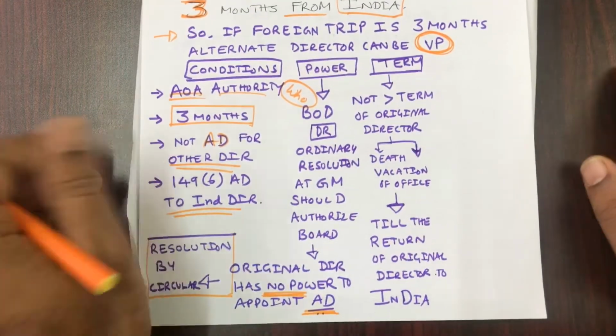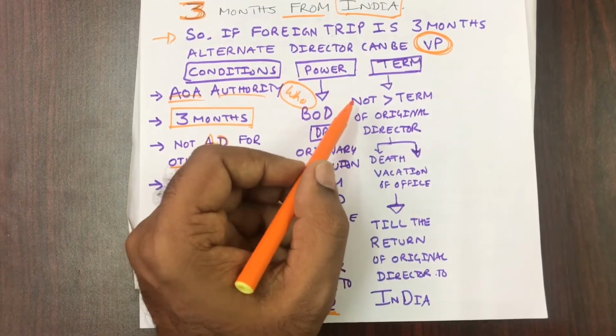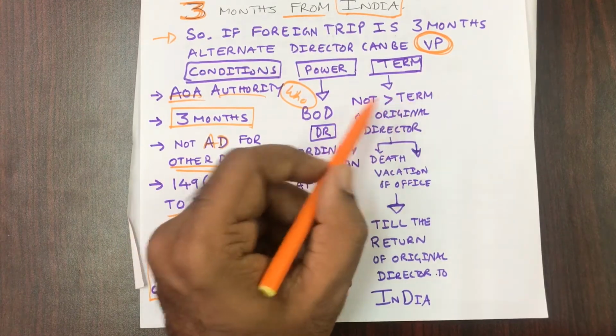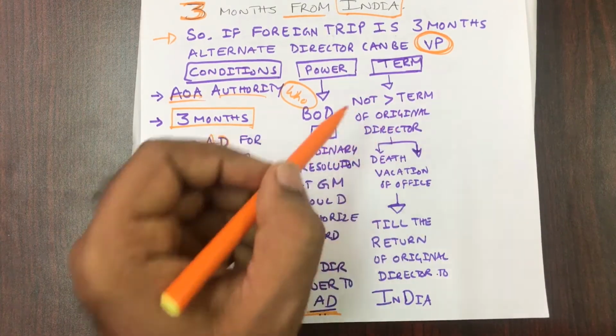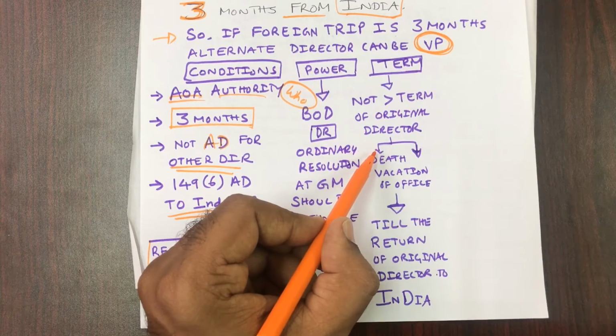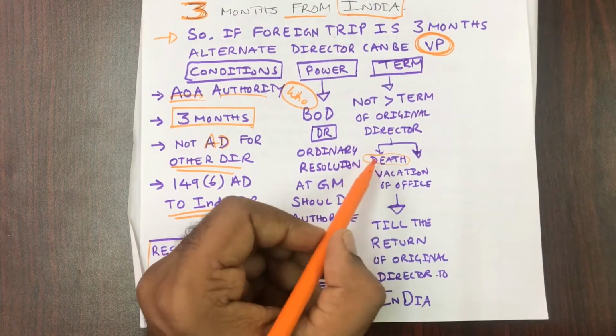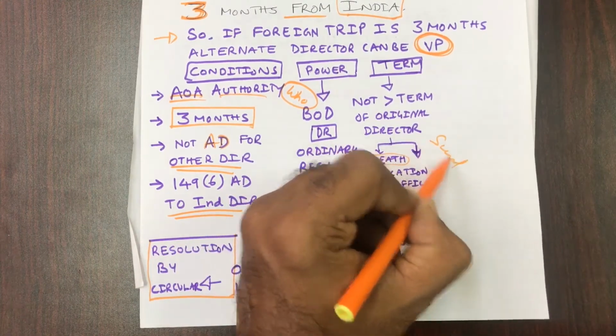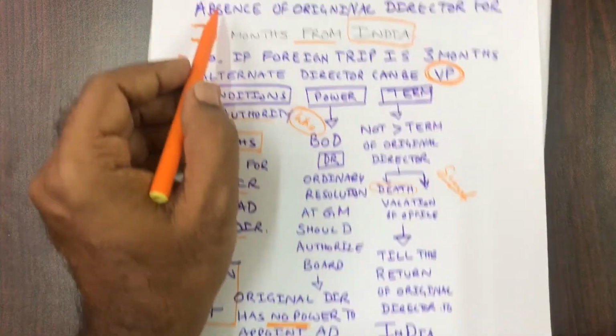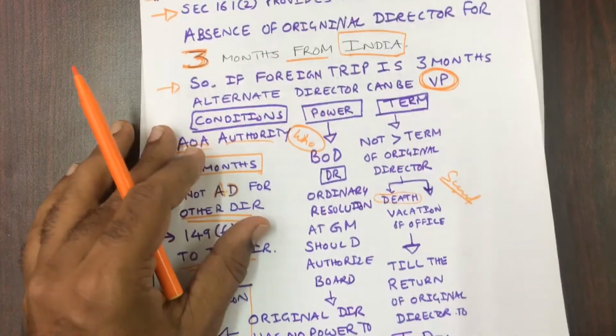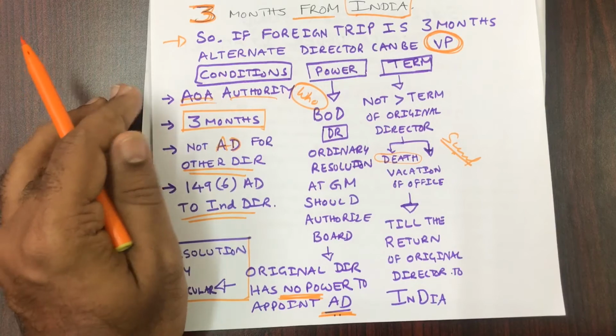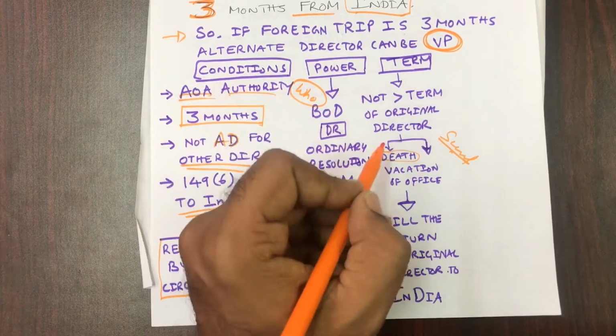Going further, what is the term? The term for this alternate director is not more than the term of the original director, or the first condition is death. Suppose the original director, Sunil, dies, but you can't write that, as you are writing this to Sunil himself. You can't say, sir, if you die, then the alternate director position will also go. That you just have to mention.